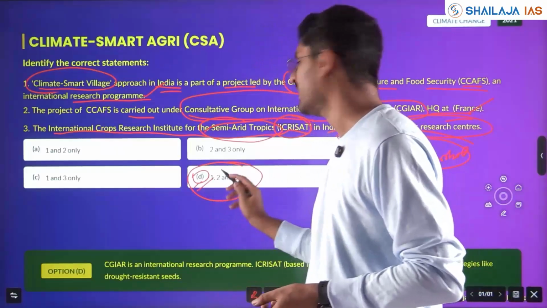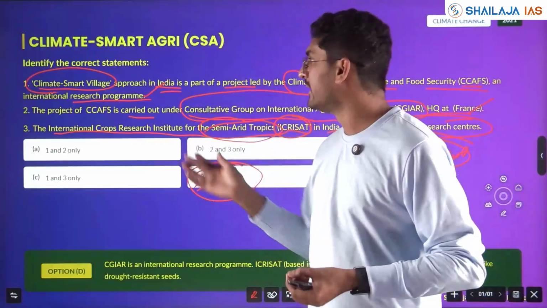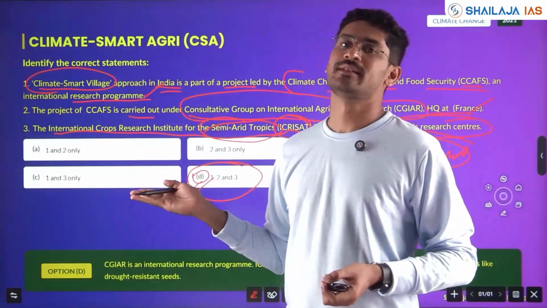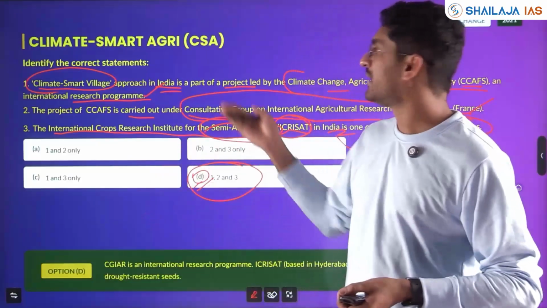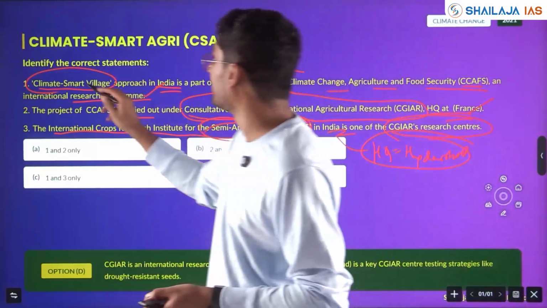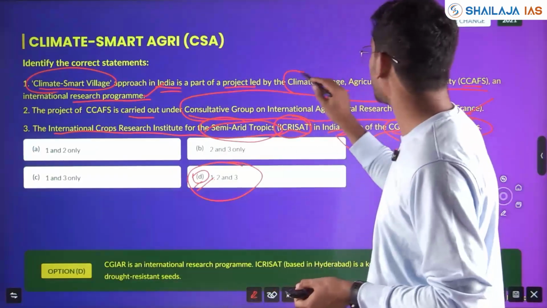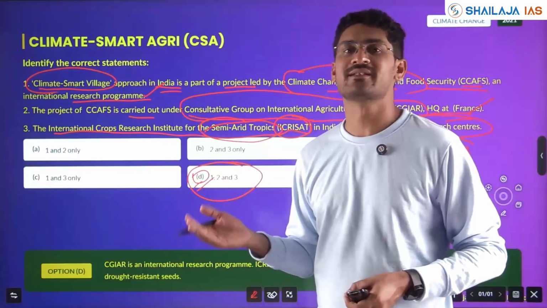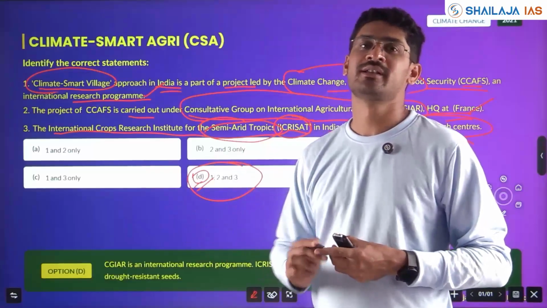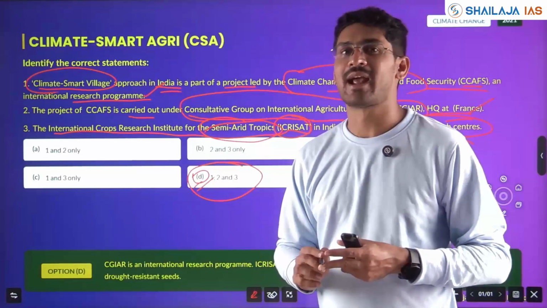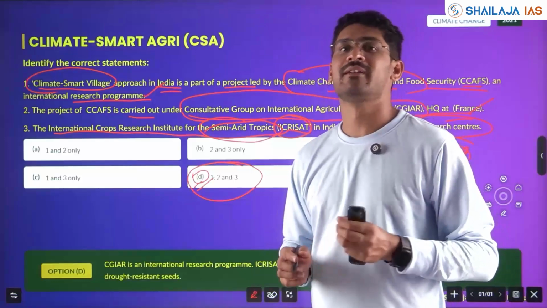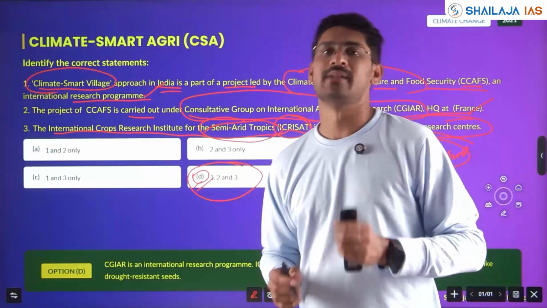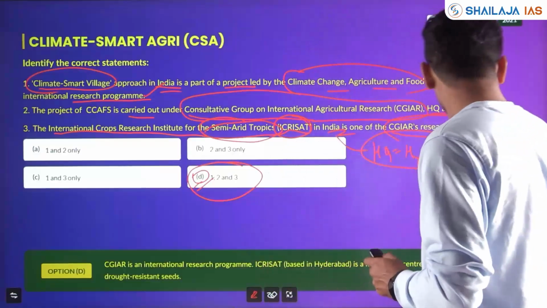This type of questions needs prior learning. You should have referred to current affairs, you should have studied, then only you will be able to answer. If you go blindly, thinking okay, statements can be wrong, organization can be wrong, then you will end up making a mistake. Don't go with blind tricks and techniques. Trust first your knowledge, trust the language, trust the traps, then see logically whether it is making sense or not. Then only you will be able to arrive at the answers in most of the questions.